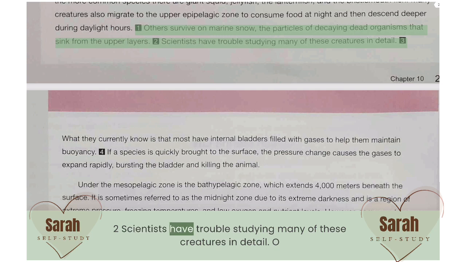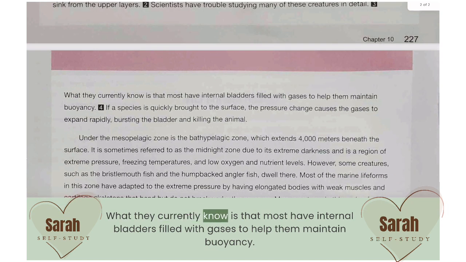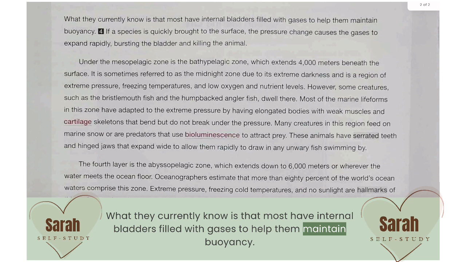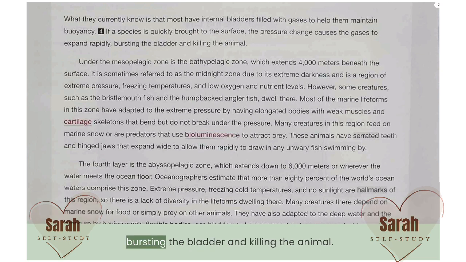Scientists have trouble studying many of these creatures in detail. What they currently know is that most have internal bladders filled with gases to help them maintain buoyancy. If a species is quickly brought to the surface, the pressure change causes the gases to expand rapidly, bursting the bladder and killing the animal.